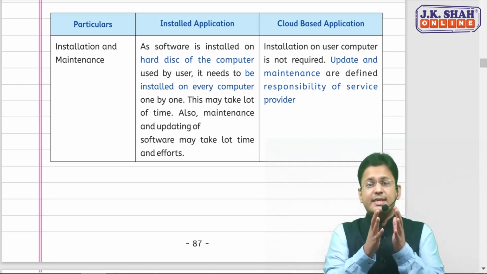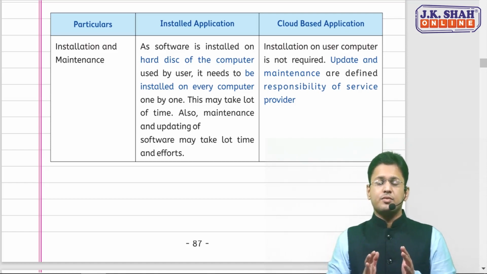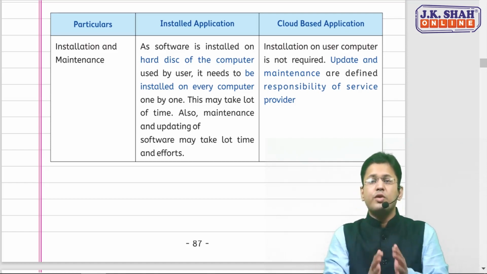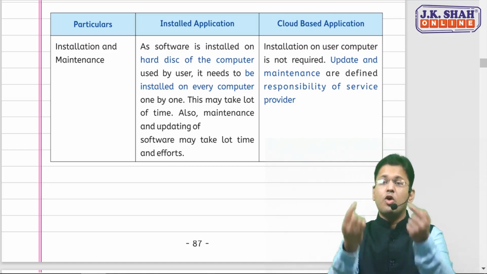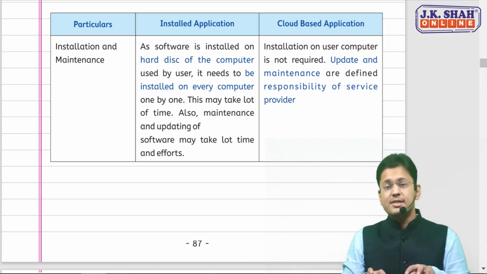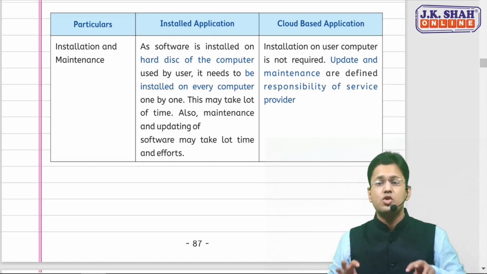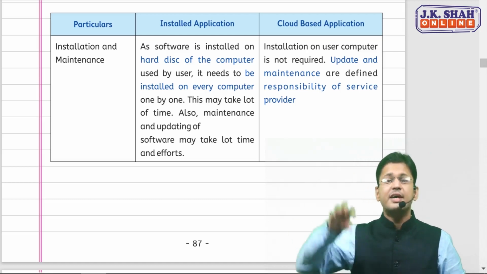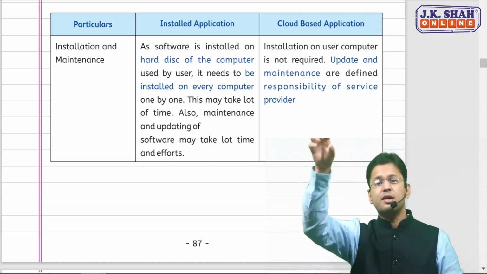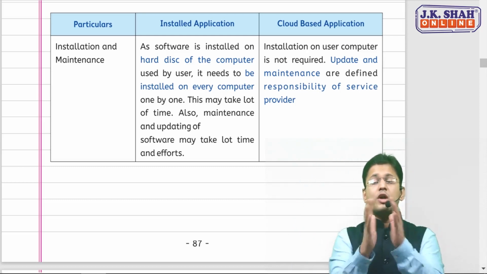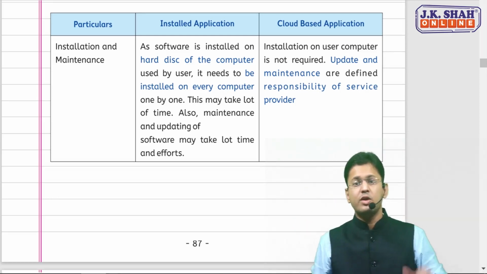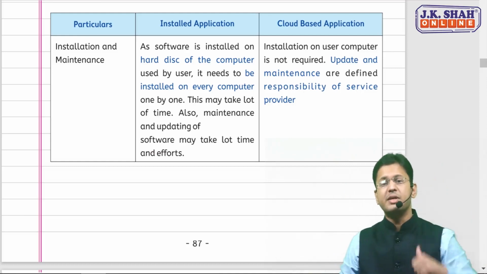So in the installed application, where is that particular software installed? On our computer. Whereas in cloud or web applications, that software need not be installed on our computer. It is there at the web server, with the cloud service provider. So what are the differences between the two? Let me explain one by one.